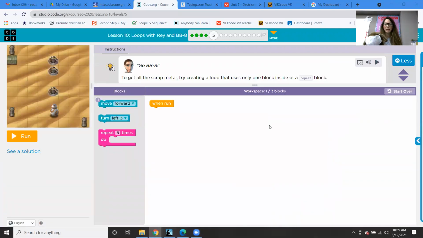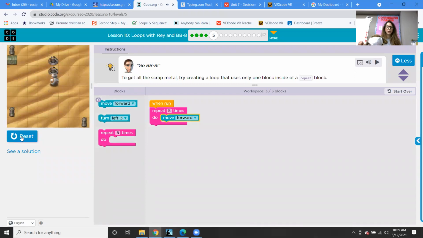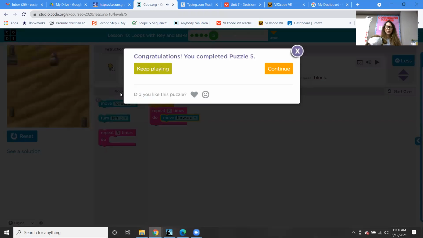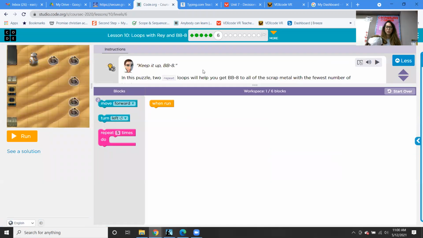All right, so let's give it a try now. So let's see our next level. Now we're going to try to use the repeat block, right? So in this case, we know we're moving forward. Let's count the squares. 1, 2, 3, 4, 5 times. So we take our repeat block, we put our move forward block in there, and then we go ahead and run it. Oh, my mouse is acting weird. And now BB-8 will get all the scrap metal. Great job, everybody. Okay. In this puzzle, 2 repeat loops will help you get all of the scrap metal.